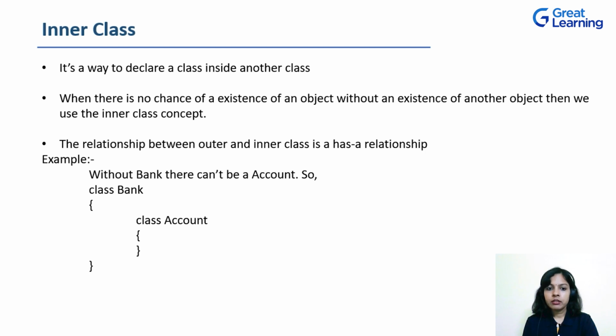How is it defined or declared in Java? The class keyword and then the name of the outer class. Curly brackets are used to put the code that belongs to class Bank. And then inside, the inner class, that is class Account, should be written inside the curly brackets of the outer class. It should be written inside the scope of the outer class. Then it is said that the outer class contains the inner class. So here class Bank is defined. Then inside that, class Account will be defined.